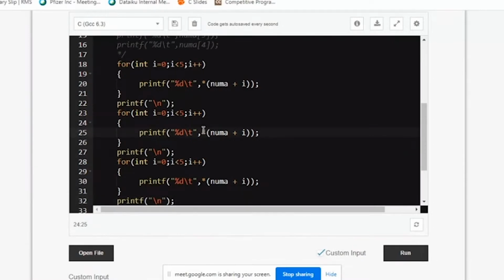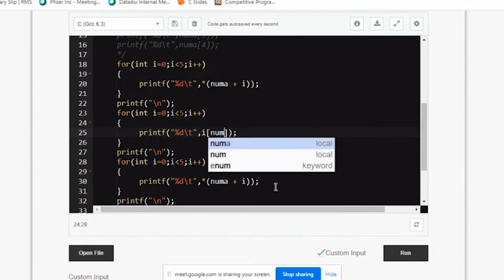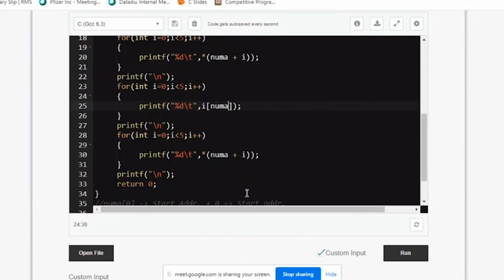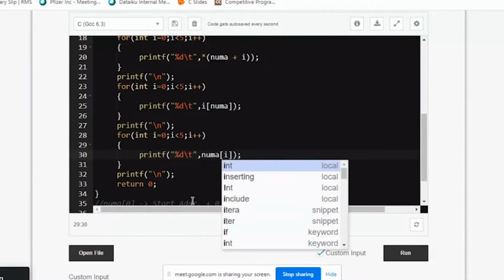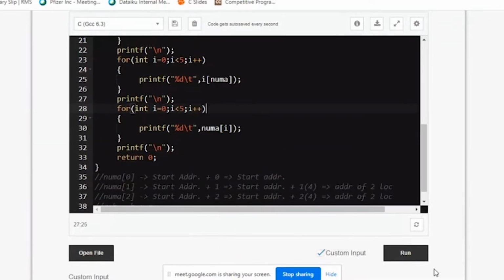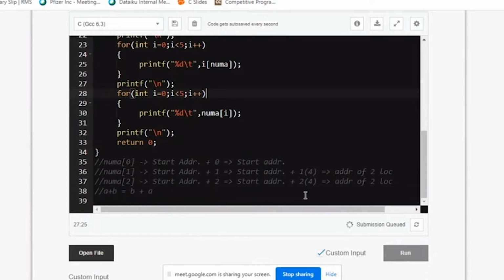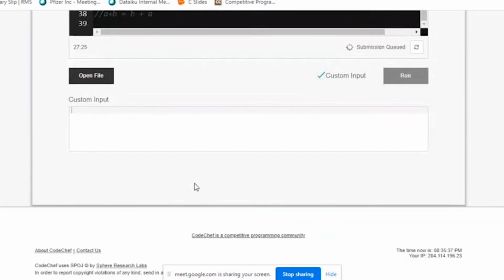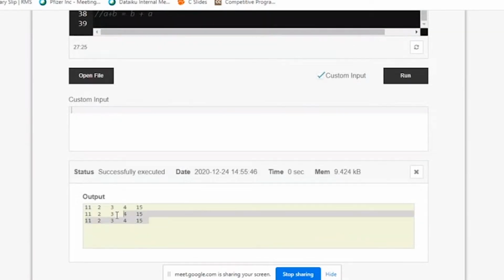The second way, what I'll be writing here is i of num_a. The third is what usually you have been practicing in your labs or in your programs, the direct way of writing it. So these are the three ways. All the three should print me the same answer. See, all the three are printing the same answer.